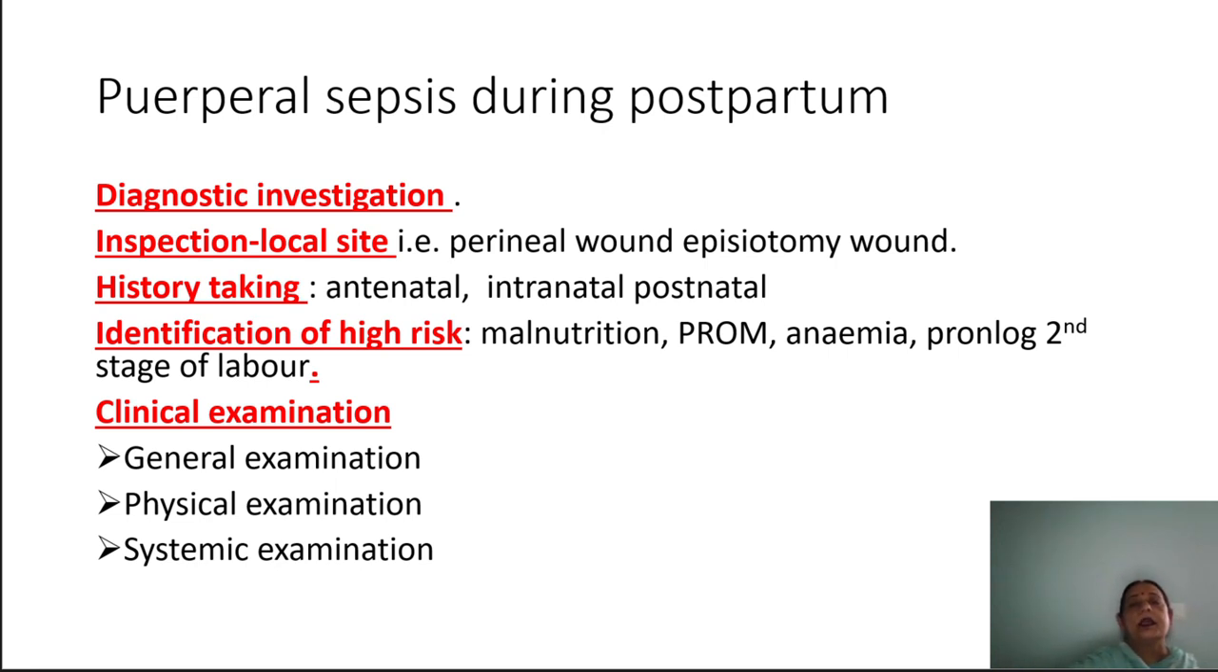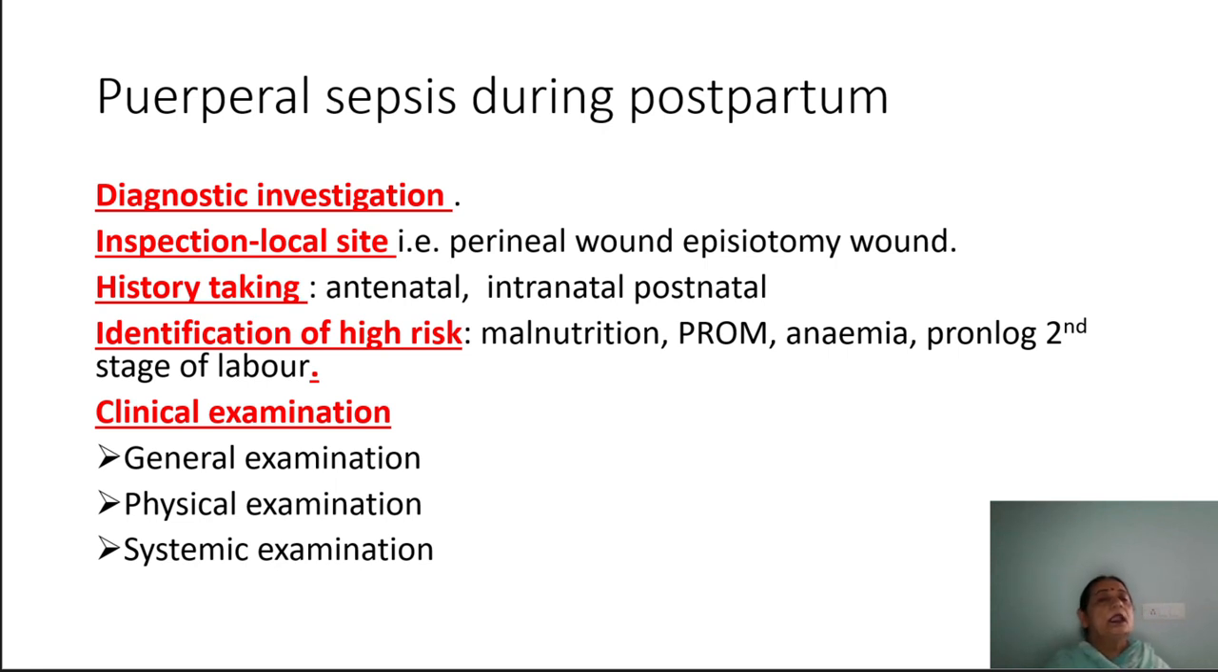Next one, identification of high risk. We will identify high risks such as malnutrition, premature rupture of the membrane, anemia, prolonged second stage of labor, etc. These are the high risks which are prone to puerperal sepsis. Now, next one is the clinical examination. We will do the clinical examination, such as the general examination. The patient should be checked from head to toe. Physical examination, we will see the physical examination.